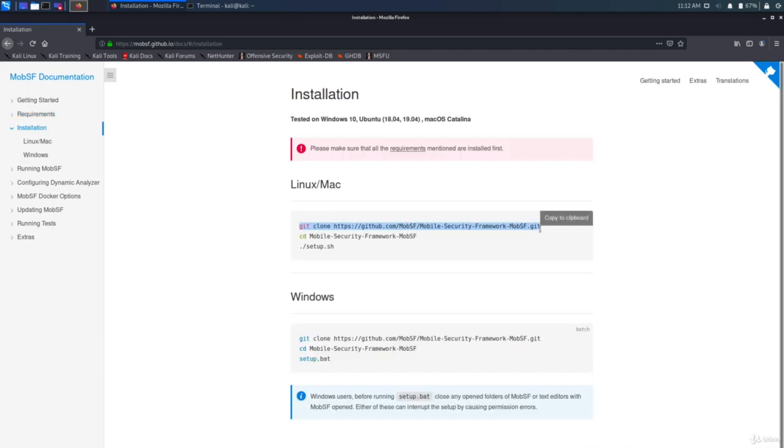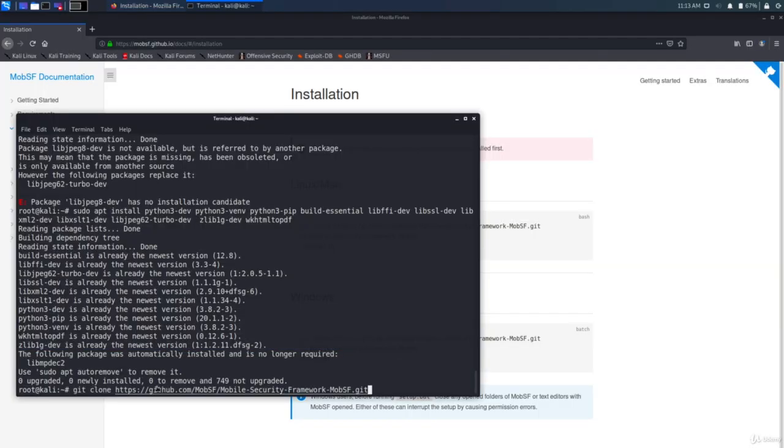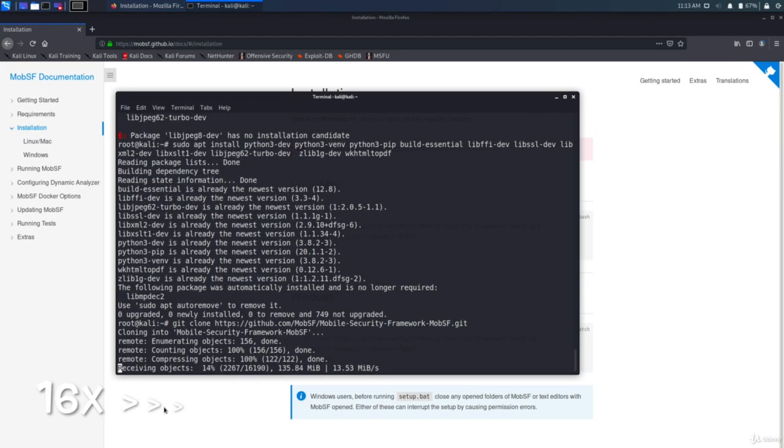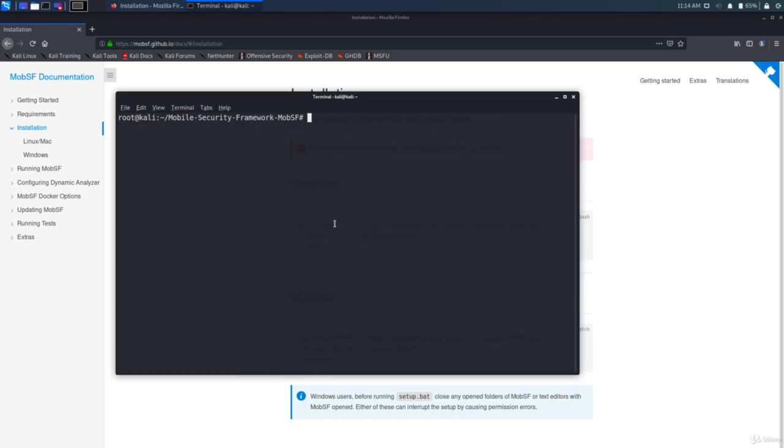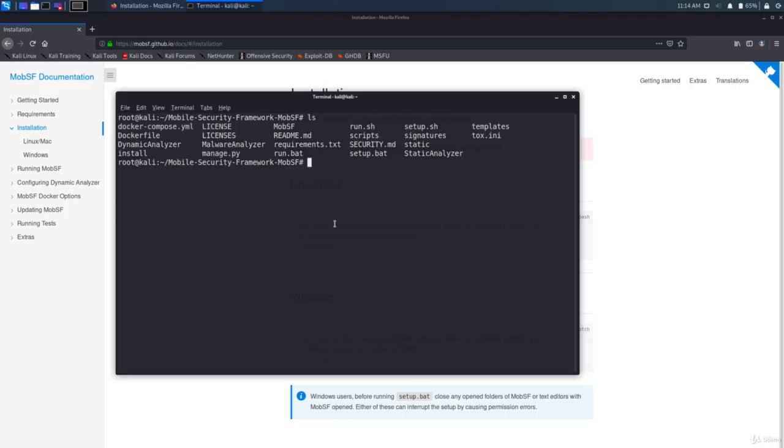So first, I'll clone the repository. And wait for a bit. All right, so we've got the files. Change directory to MobSF. List the files. All right, so now let's run setup. So run setup.sh.